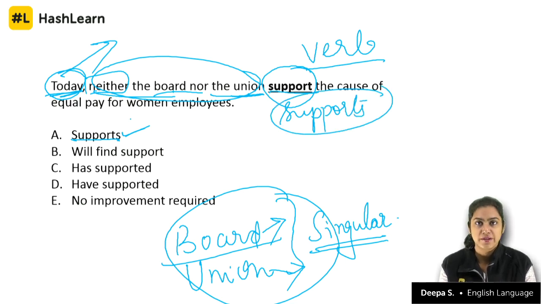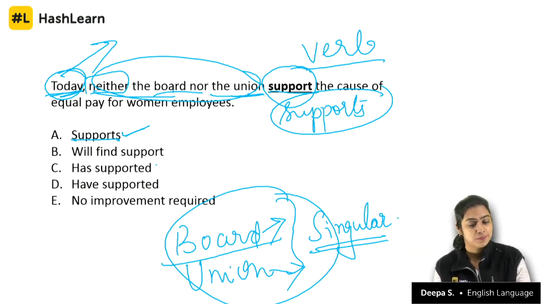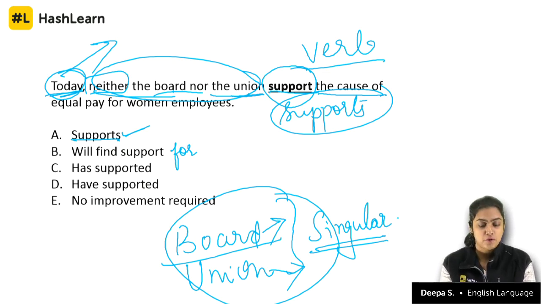So A sounds right, correct? As of now, it's a contender. Let's look at the other options as well. Will find support. Today, neither the board nor the union will find support the cause. Okay, if you have a for here, then it makes sense. Will find support for the cause. Okay, but there is no for, so this is eliminated.